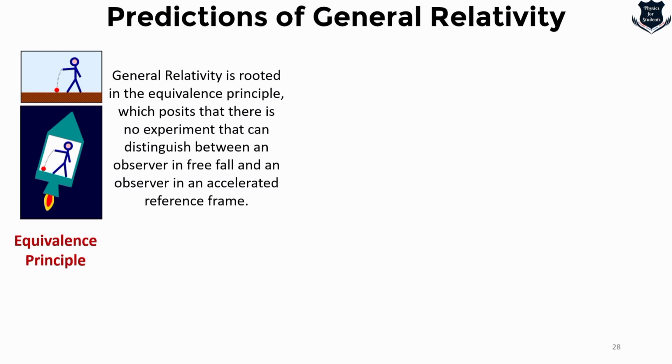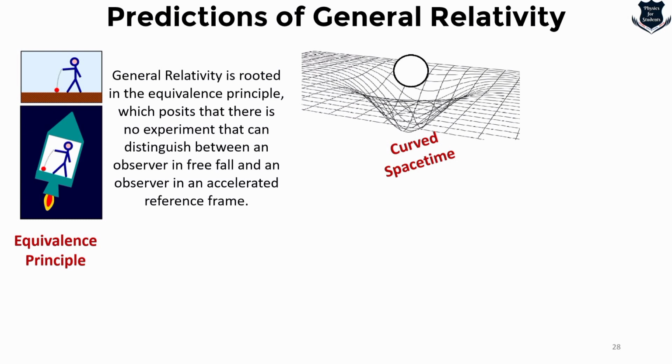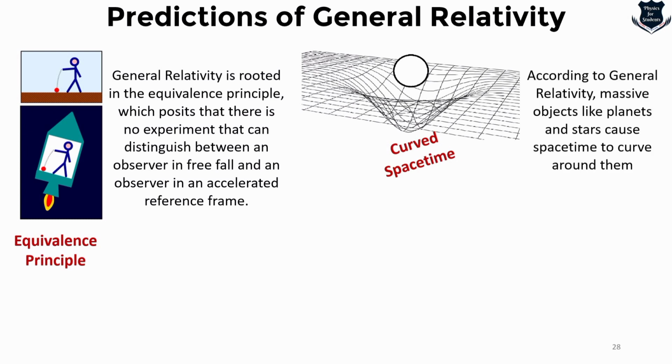In other words, gravity and acceleration are indistinguishable. This concept challenges the traditional Newtonian concept of gravity as a force. We also see curved space-time. According to GR, massive objects like planets and stars cause space-time to curve around them. Instead of gravity being a force that pulls objects towards massive bodies, as described in Newtonian gravity, objects follow curved paths in the curved space-time.